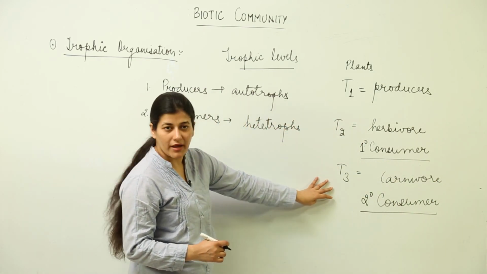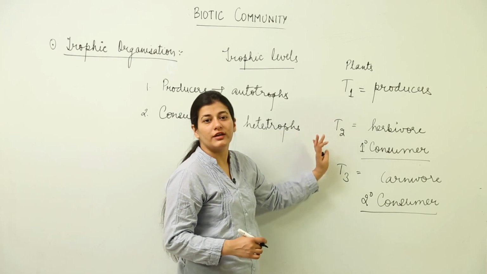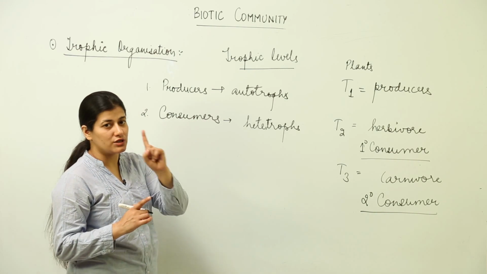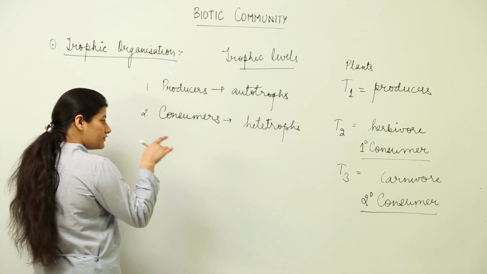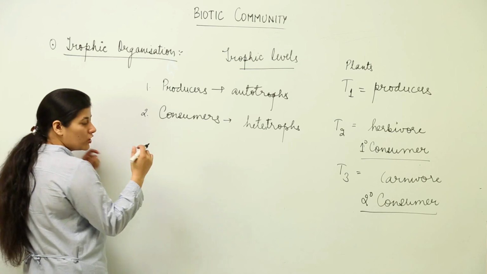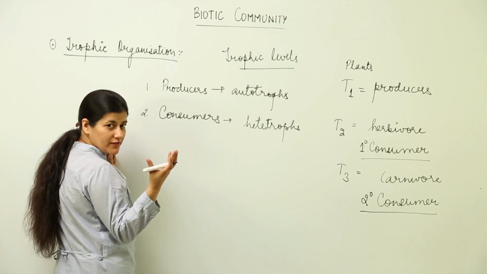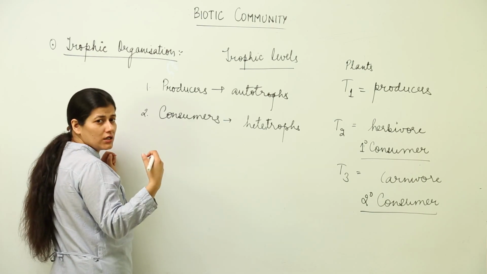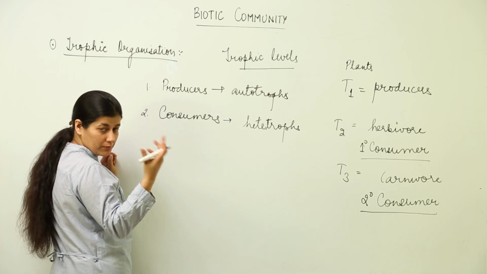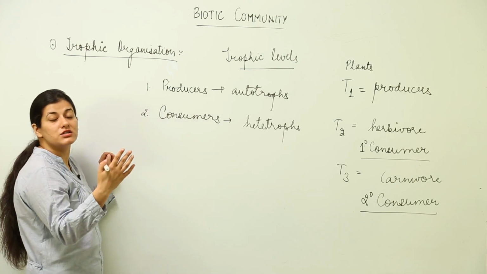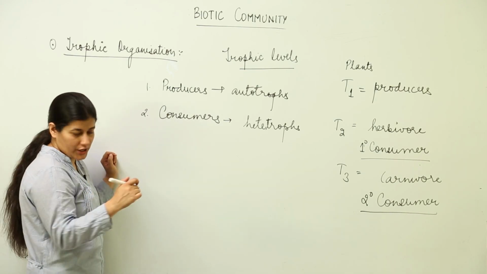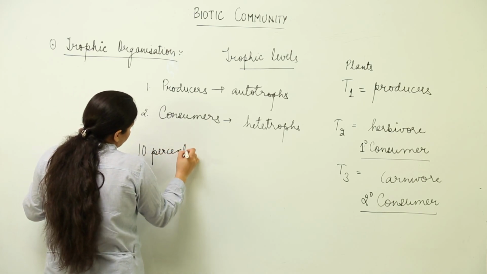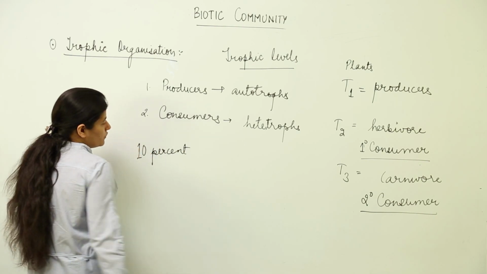Now, you have to keep in mind that at every trophic level, the organism consumes food, and at every trophic level there is one similarity: whatever food is eaten by the organism, some part of that food is used up for making the body biomass, for the body requirements, and the maximum part of it is lost in the form of energy, and that is known as the 10% law. This is in complete accordance with the law of thermodynamics.